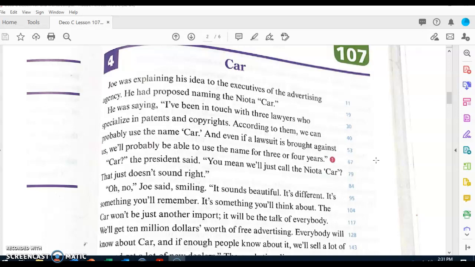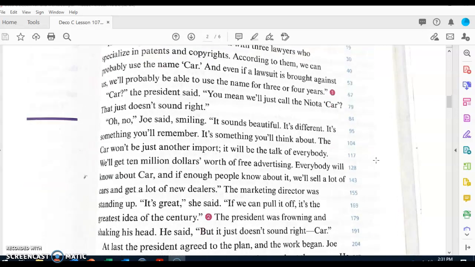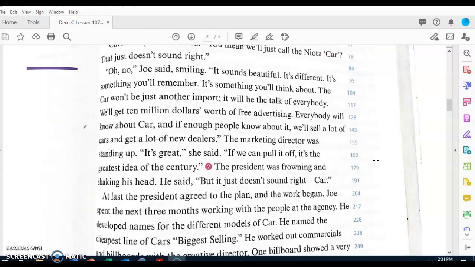Question number 1. Why had Joe proposed naming the Nyota car? Joe proposed naming the Nyota car because this was a great way to get free advertising for the Nyota. Now, what had the lawyers checked on? The lawyers had checked if it was legal to use the name car. Now, let's go ahead and continue.